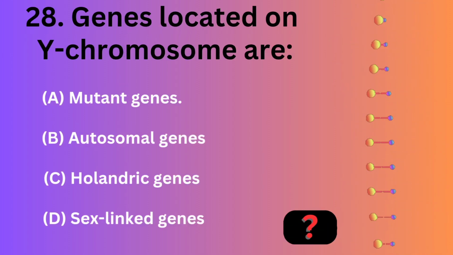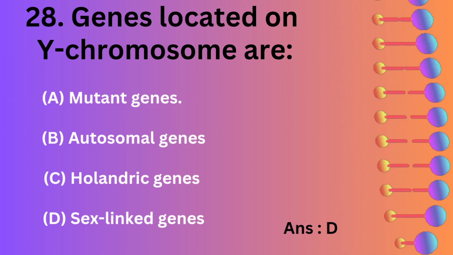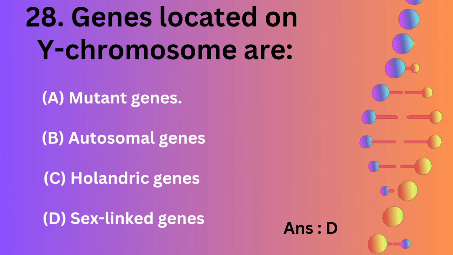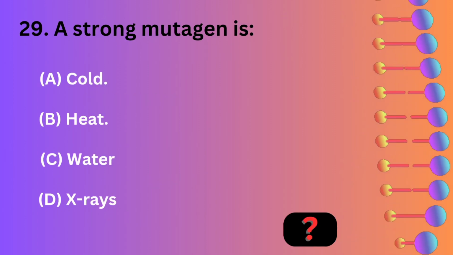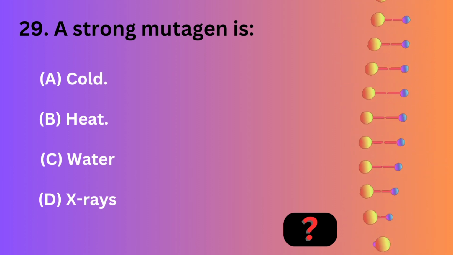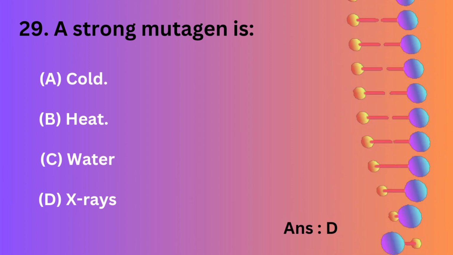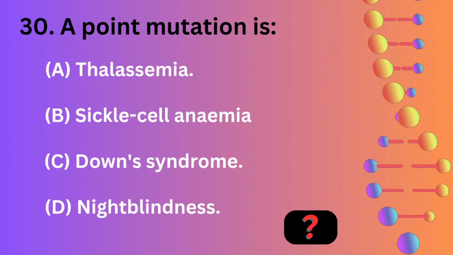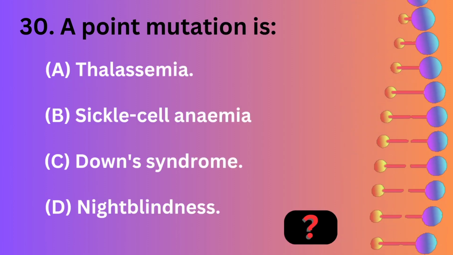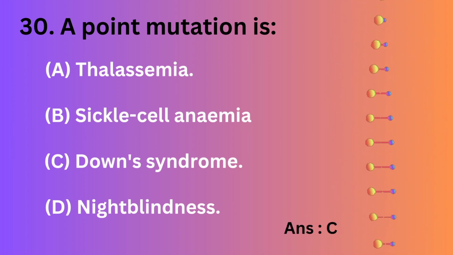Genes located on Y chromosome are mutant genes, autosomal genes, Hollandric genes, sex-linked genes. A strong mutagen is cold, heat, water, X-rays. A point mutation is thalassemia, sickle cell anemia, Down syndrome, night blindness.